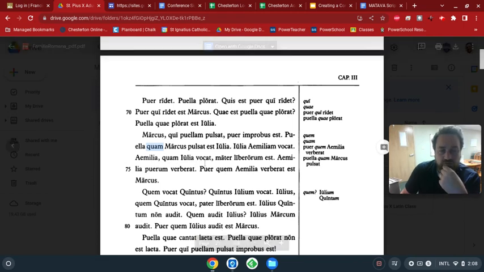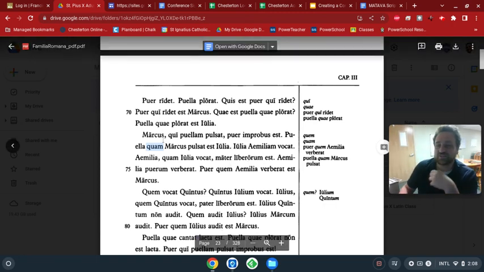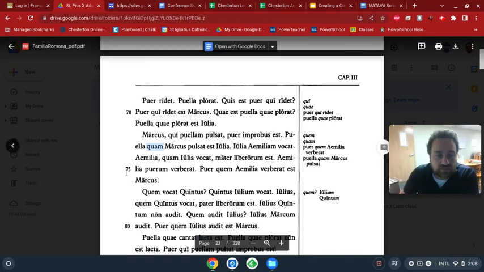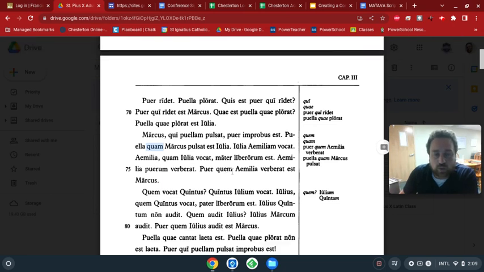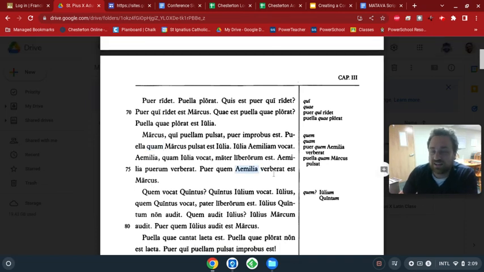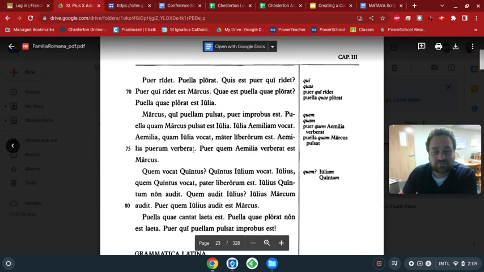Aemilia quam Iulia vocat, mater liberorum est. So look what we're doing now. We're bringing back in the genitive, and liberorum is genitive plural, right? So it means of the children, of the free children. Aemilia puerum verberat. Puer quem Aemilia verberat est Marcus. So the boy who Aemilia beats is Marcus.